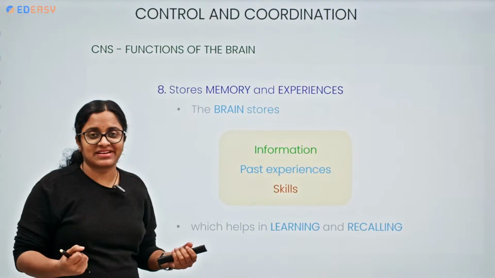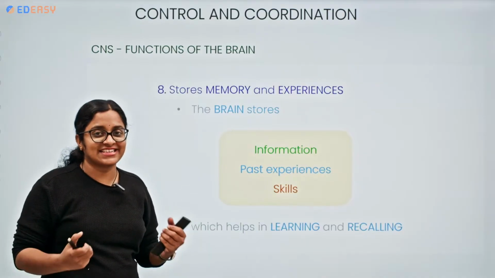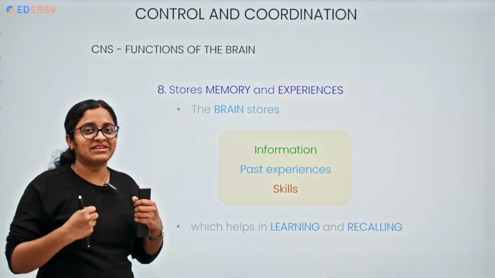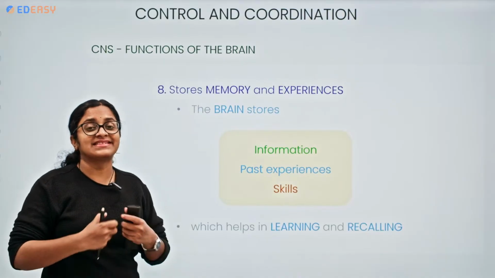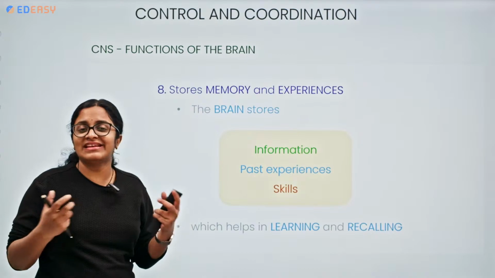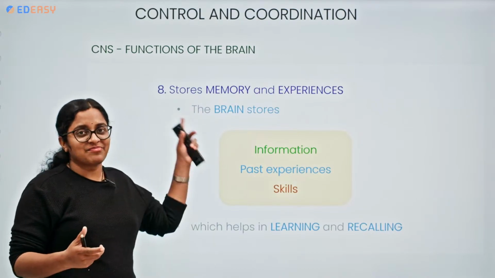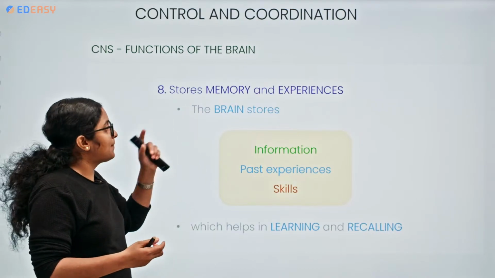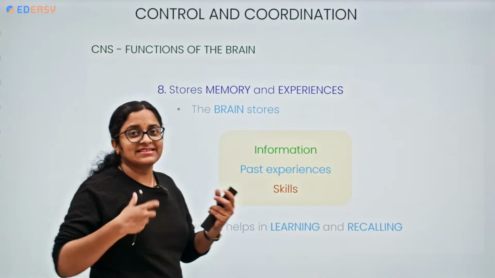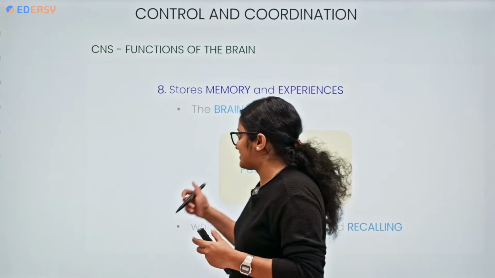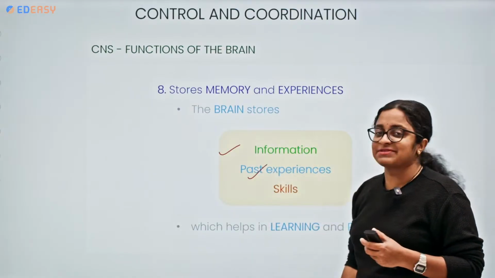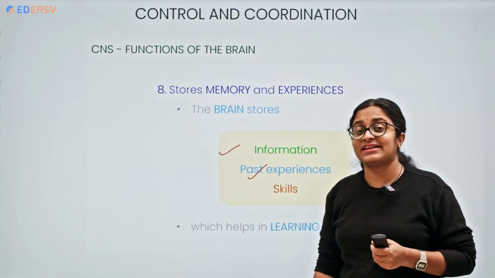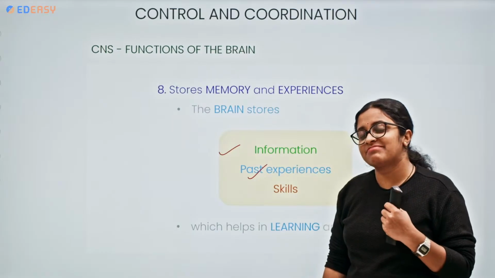The childhood memories, the moments that we cherish, the moments that we love, our birthday parties, family functions, having some fun time with friends, celebrations, all we like a lot, no? So the brain is storing the memory and experiences. It is storing information, what to do, what not to do. It stores the past experiences. If they are good, definitely yes. If they are bad, we feel a bit bad about them.